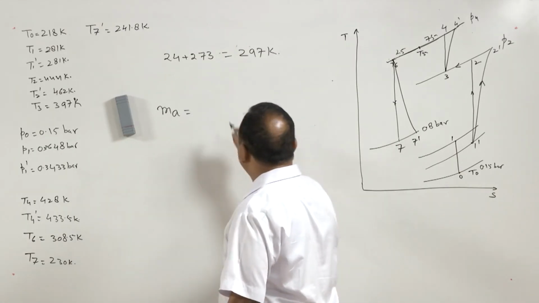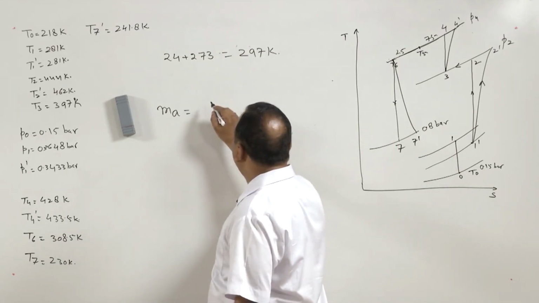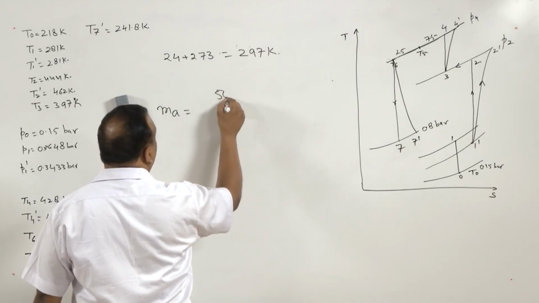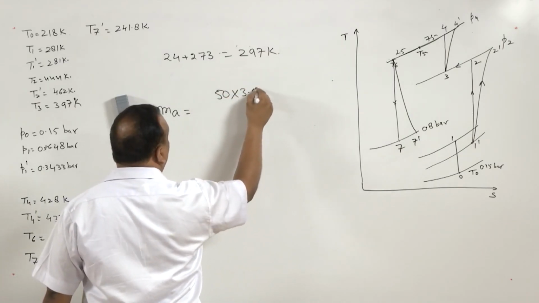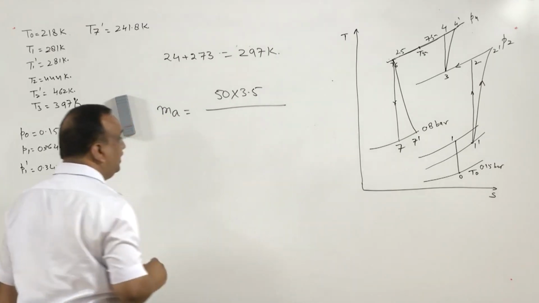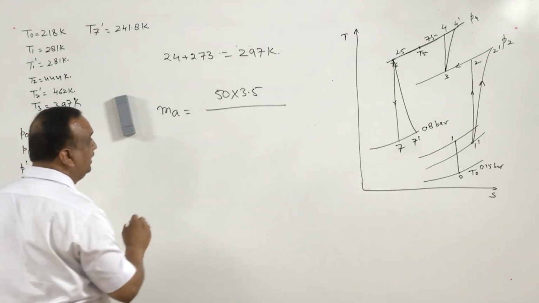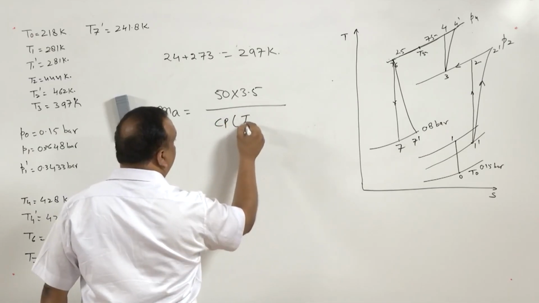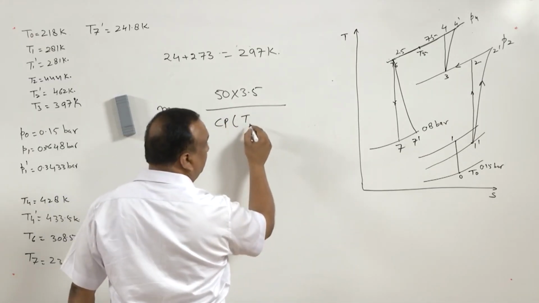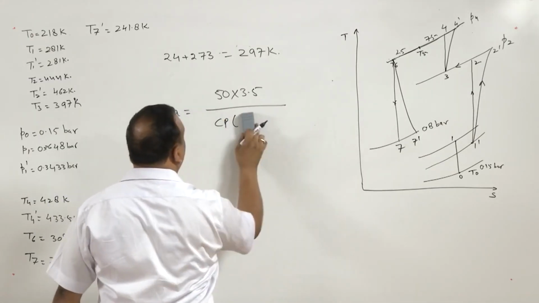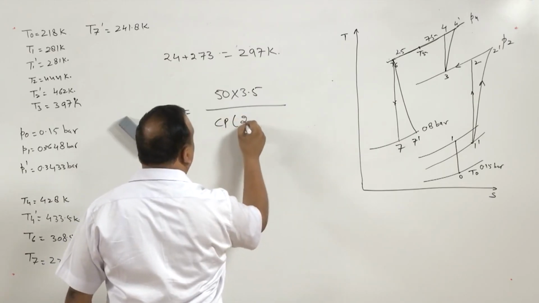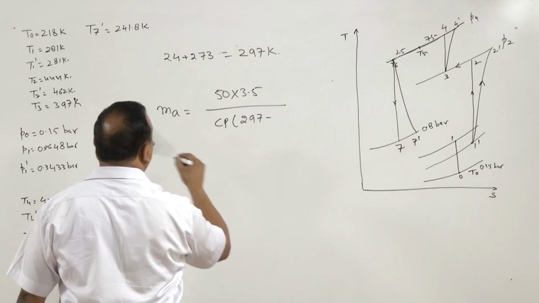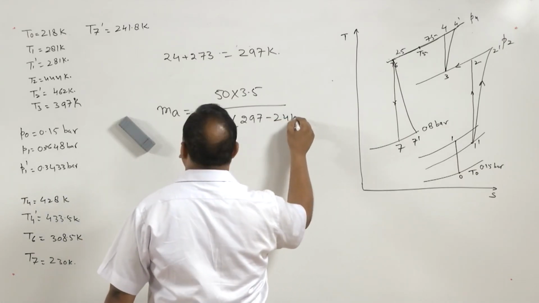The mass flow rate of air can be calculated by dividing the total cooling capacity, that is 50 ton, multiplied by 3.5 kilowatt, divided by cooling by 1 kg of air, that is Cp into 297 minus T7 dash. T7 dash is 241.8.